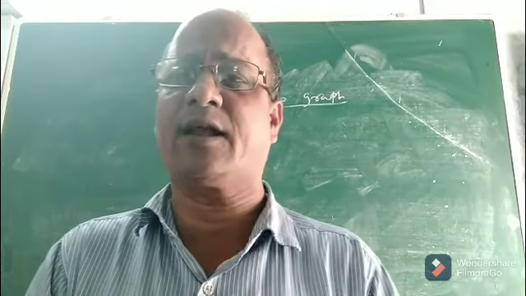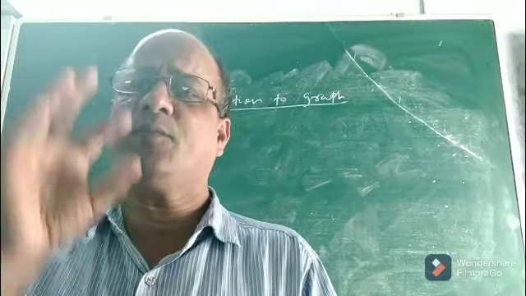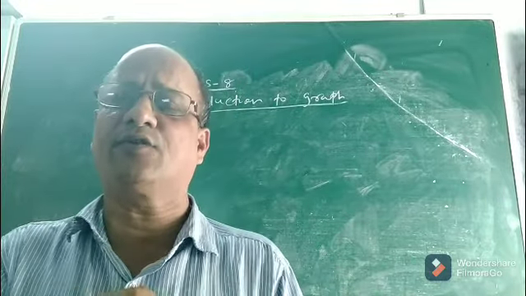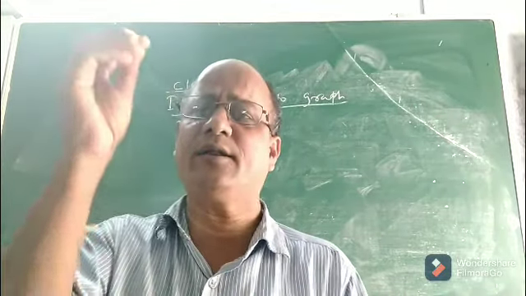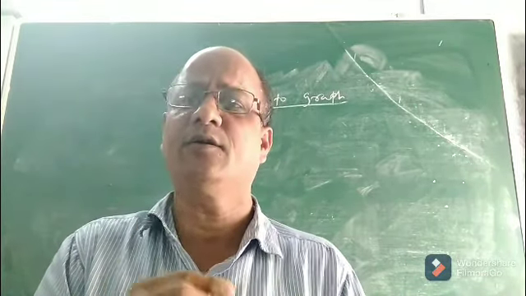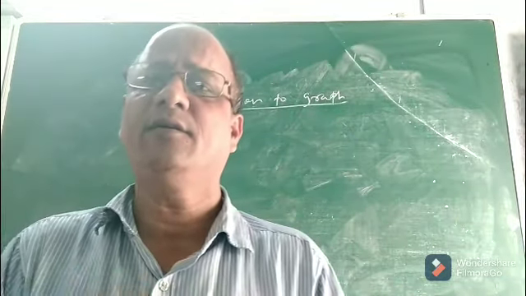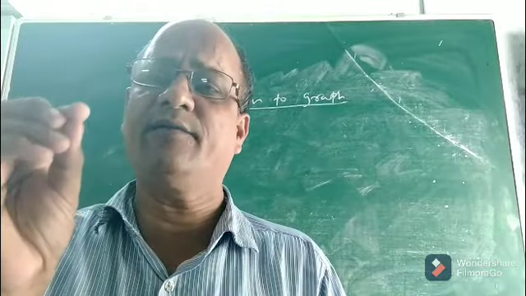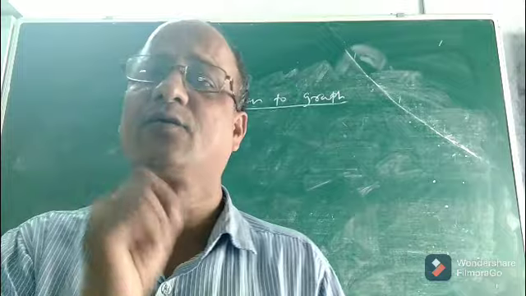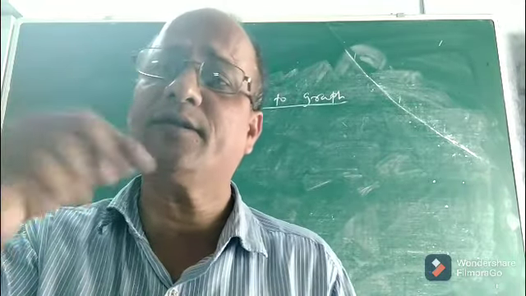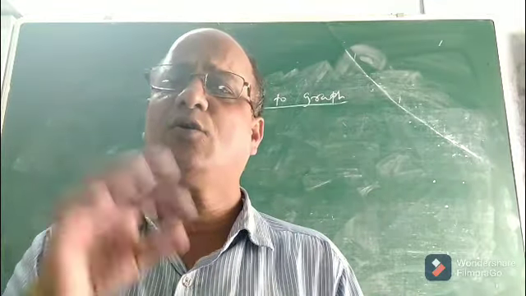Let me tell you what is graph. Children, graph is a method. Suppose you are given a large number of data. For example, I am giving one example: the rainfall in a city for a week. Suppose in the last 7 days, what is the rainfall in a particular city? The data is given about the rainfall that occurred in a city for 1 week. And suppose we want to represent this data graphically in terms of a graph. So what will happen?